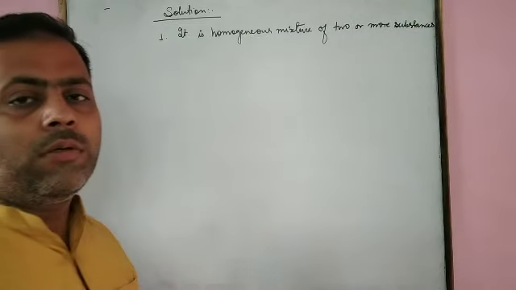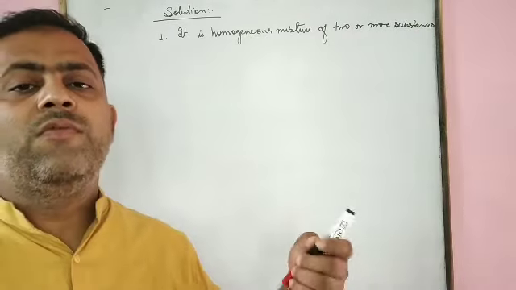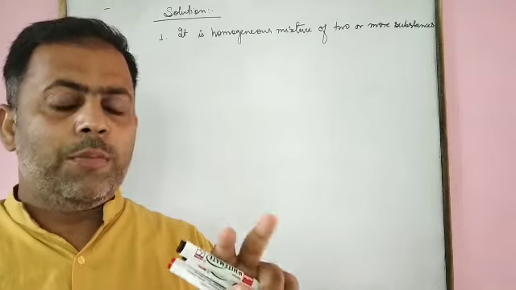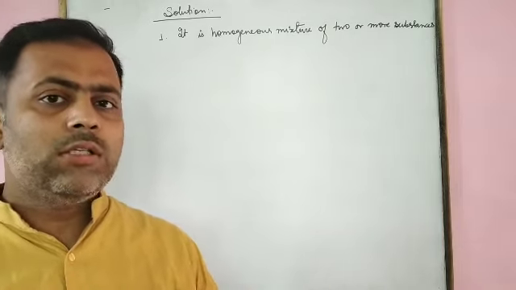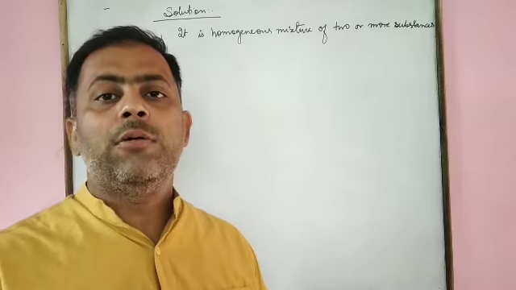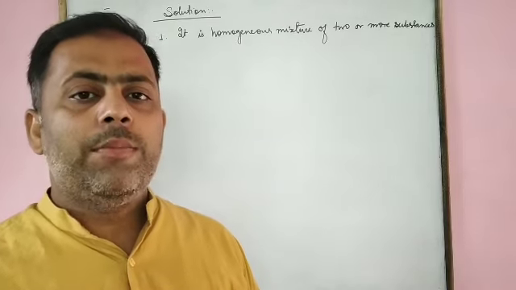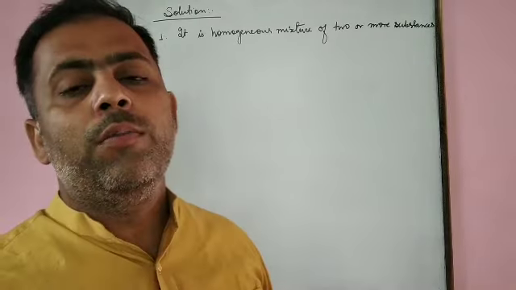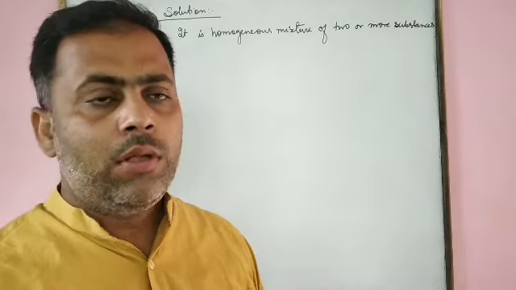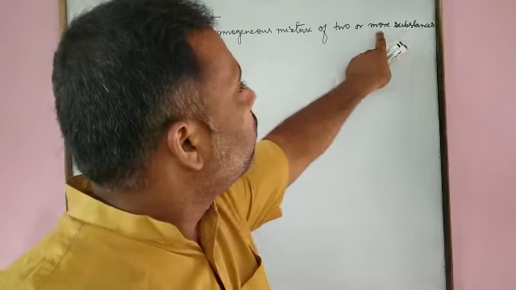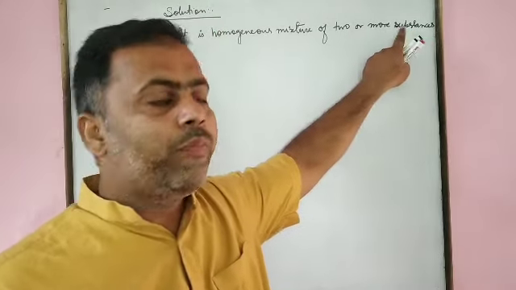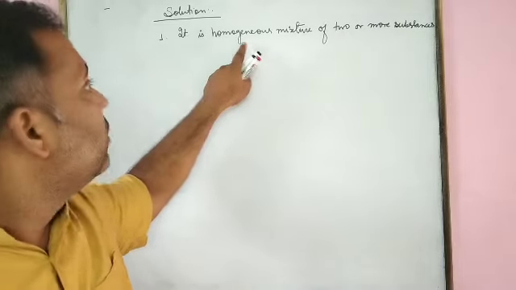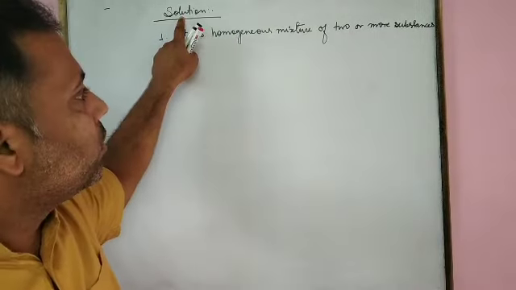In the previous case we discussed sugar in water. It contains only two components, one is sugar and the other is water. Then it is termed as a binary mixture or a binary solution. But a solution may contain more than two components. Therefore, I have written here two or more substances. Homogeneous, I have told you, means uniform distribution, and it is termed as solution.